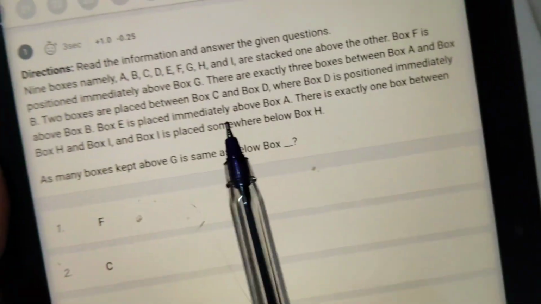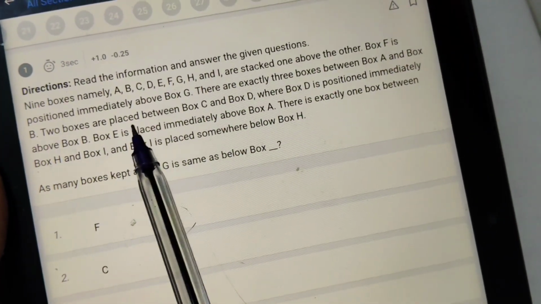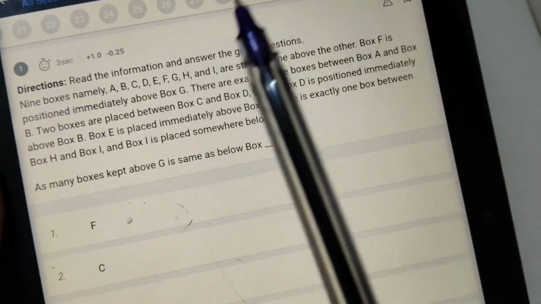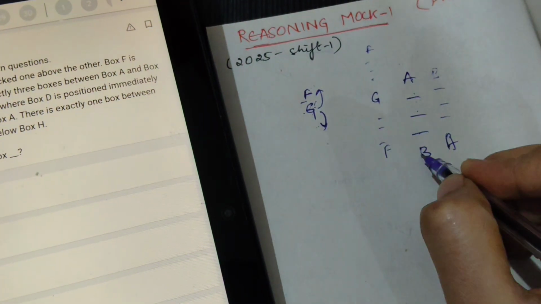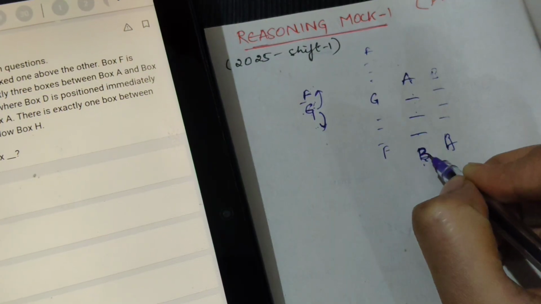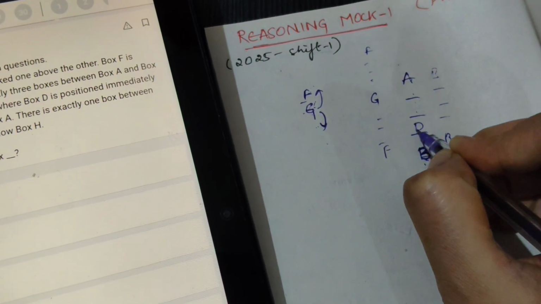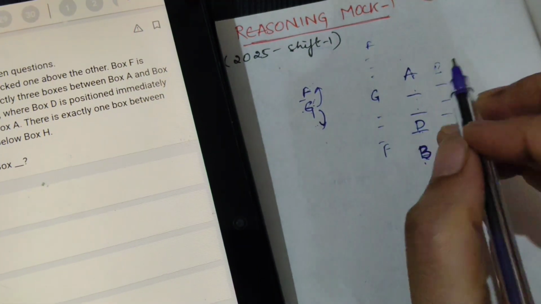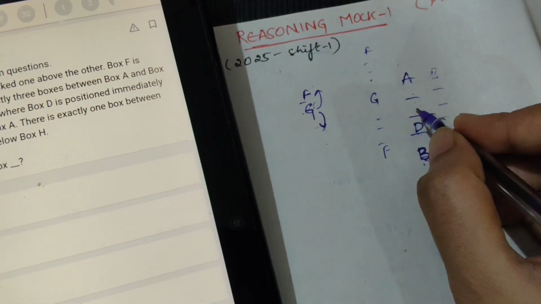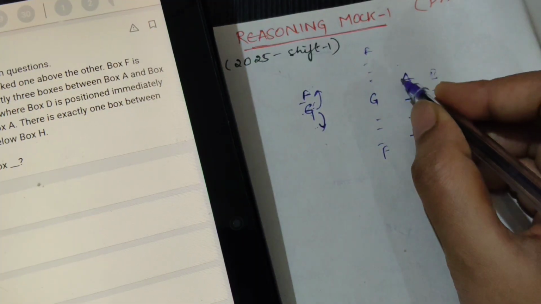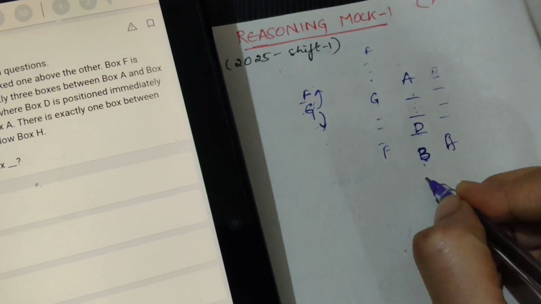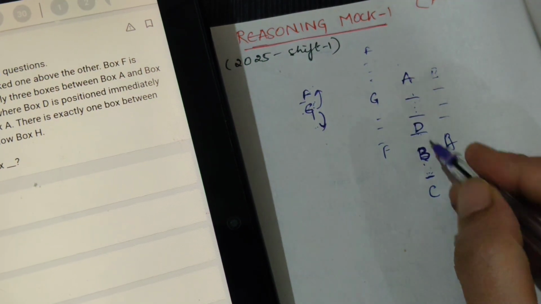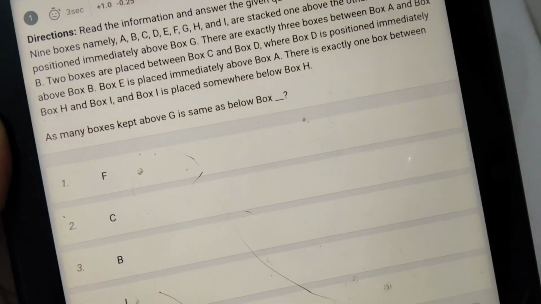Next, 2 boxes are placed between C and D, where D is positioned immediately above B. Now see here, immediately above B, definitely it should be D, because they have given. Now they said 2 boxes are there between D and C. I cannot write C here because A is there, so definitely I should write C here and D here, because 2 boxes are there between D and C. I hope you are getting.